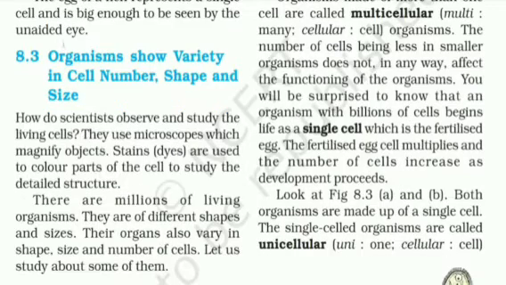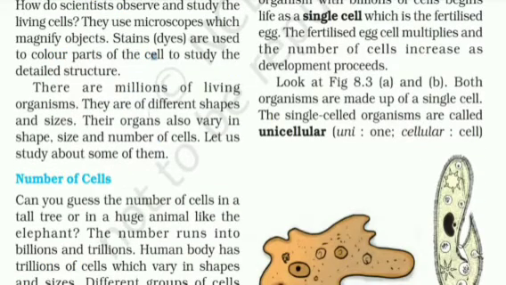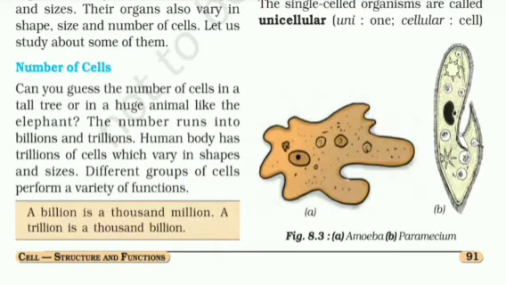Now, organisms show variety in cell number, shape and size. What does it mean? If an organism is of huge size, that doesn't mean it contains millions of cells. For example, an elephant is bigger in size than human beings, but that doesn't mean an elephant contains more cells than human beings. Different groups of cells perform different varieties of functions.